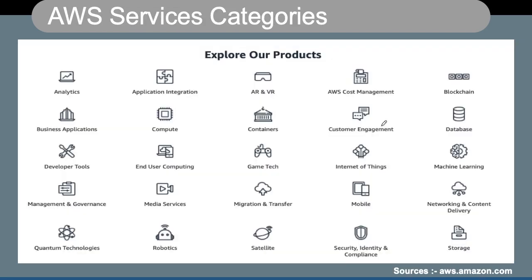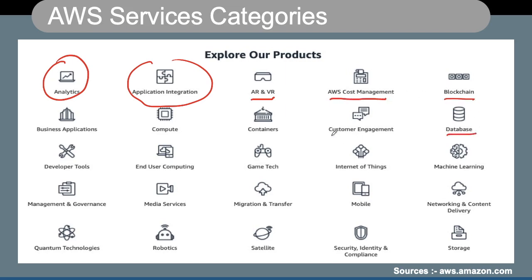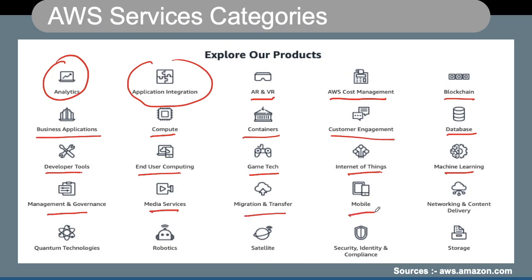Now, what are the different service categories available? AWS has various service categories related to analytics, application integration, AR/VR, augmented reality and virtual reality, AWS cost management, blockchain, databases, customer engagement, containers, compute, business applications, developer tools, end user computing, game tech, Internet of Things, machine learning, management and governance, media services, migration and transfer, mobile applications, networking and content delivery, quantum technologies, robotics, satellite, security, identity and compliance, and storage.